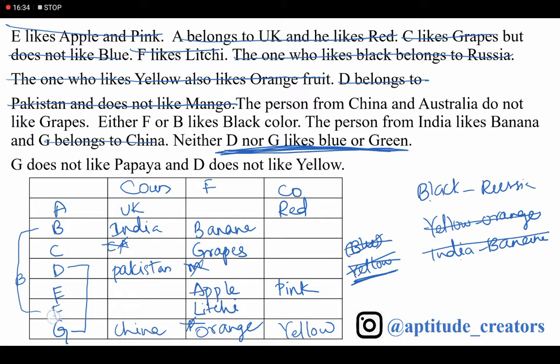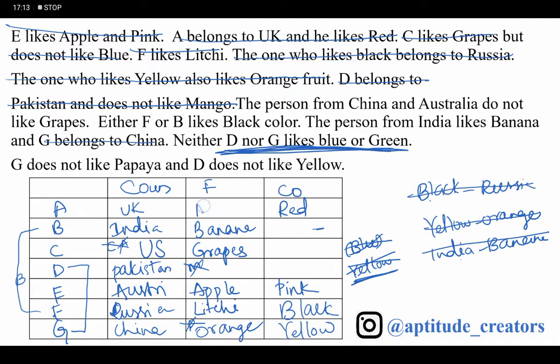B and F. Either B or F likes black color. I can't take black here because Russia likes black, so this is Russia and this is black color. Next, Australia and China: this is Australia and this is US.